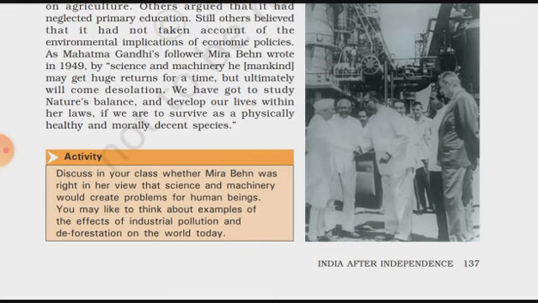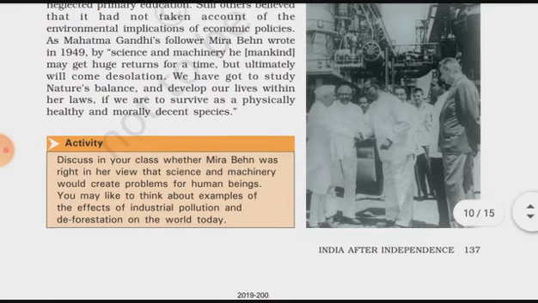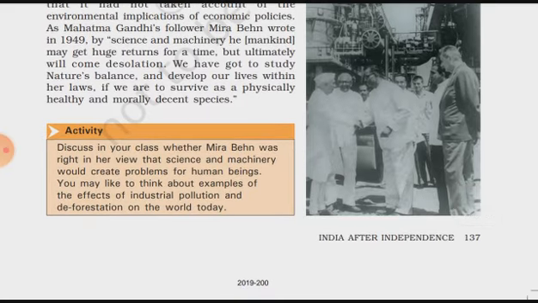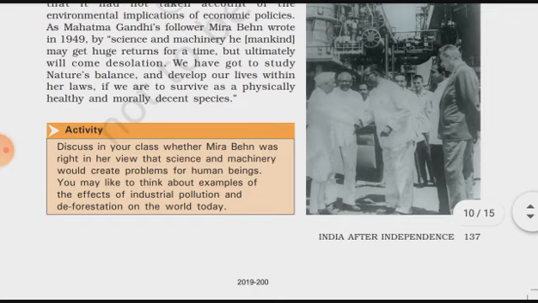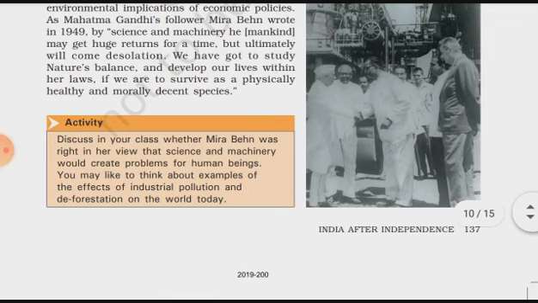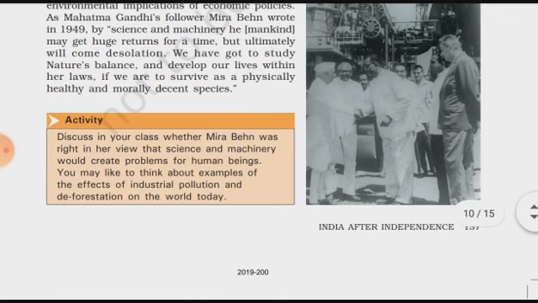In this, she focused on technology, and with its help we can earn a huge return for a time. But ultimately dissolution will come, and we have got to study Nature's balance and develop our lives within her laws, if we are to survive as a physically healthy and morally decent species.